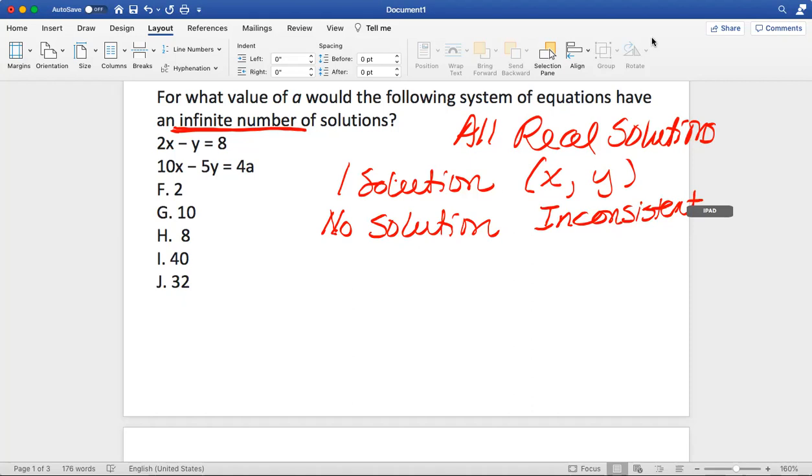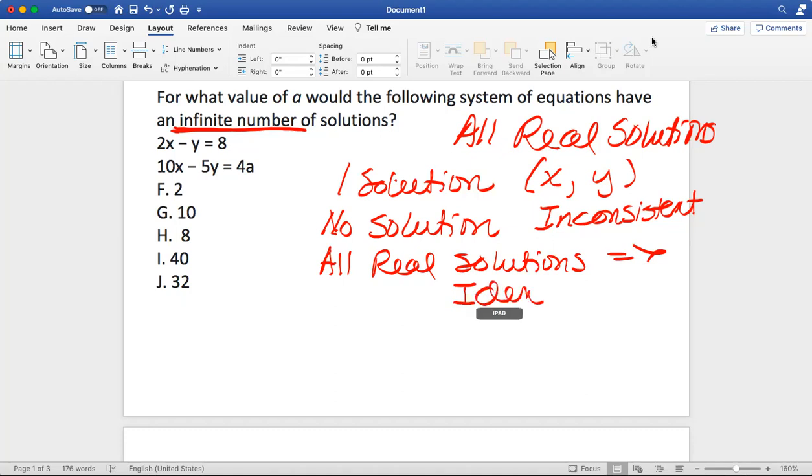Now, let me get to my point. When it has an infinite number of solutions, or all real solutions, we call it an identity. Now, think about what this means, guys. If a system has all real solutions, we call it an identity. So if it's an identity, the two equations must be identical to each other, so that whatever you plug into the first equation, you would plug in the exact same thing in the second equation, so it would make both equations true.